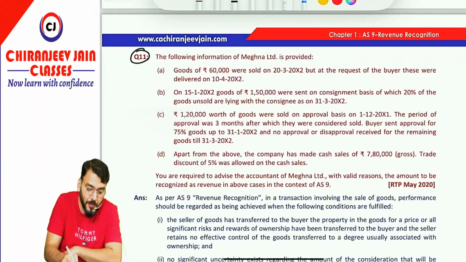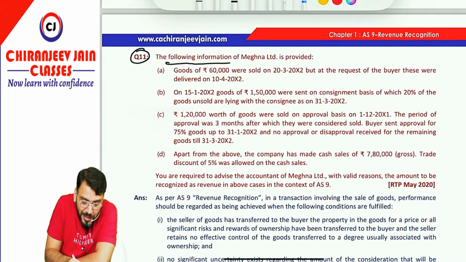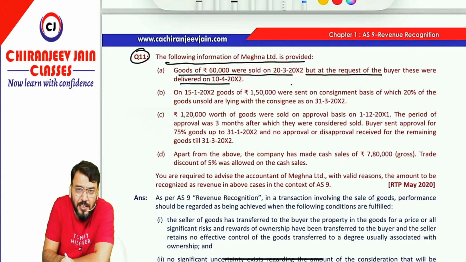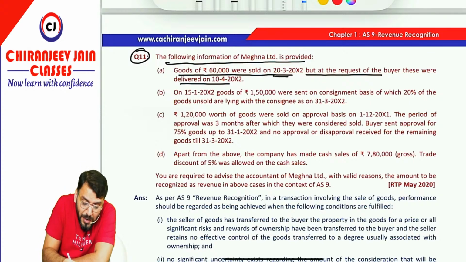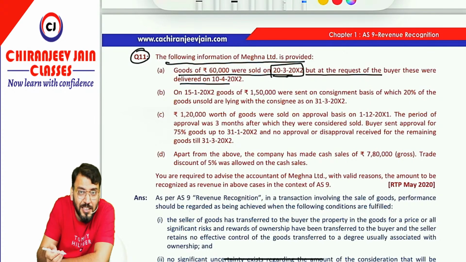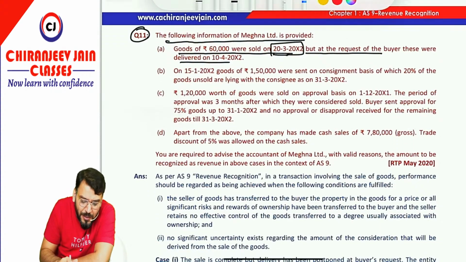Question 11. The following information of Meghna Limited is provided. Goods of rupees 60,000 were sold on 20 March, but at the request of the buyer they were delivered on 10th April. So can you say this is delayed due to request of buyer, and if the item is on hand, ready for delivery and has been identified, then it will be recognized as revenue on 20 March only, because all the risk and reward has been transferred.